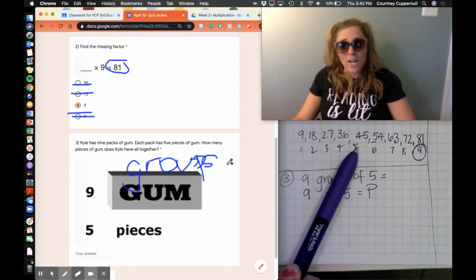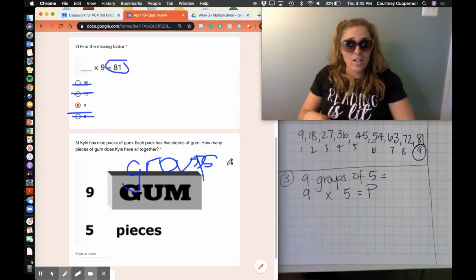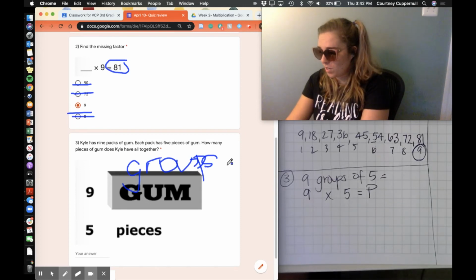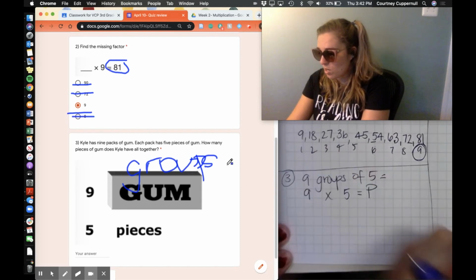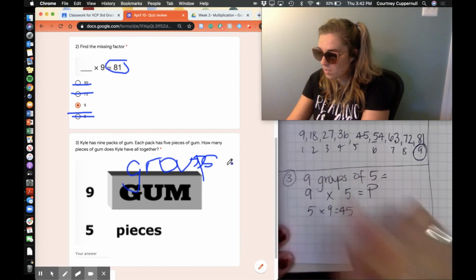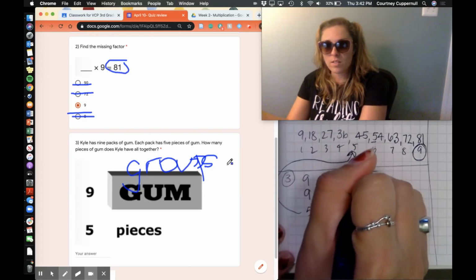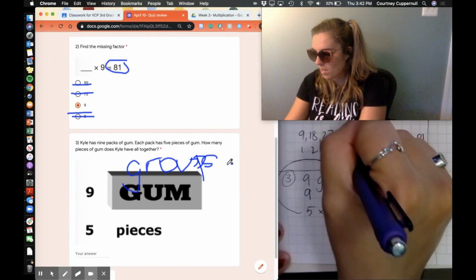We can double check it though by counting by 5s. So let's actually do 9 groups of 5. We just proved, I'll write it down though for what we just did. We know that 5 times 9 equals 45 because of our work we did in the previous problem. How cool is that? Sorry, my arrow looks a little funky.